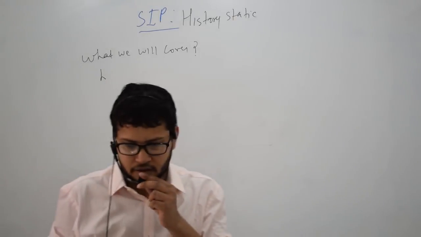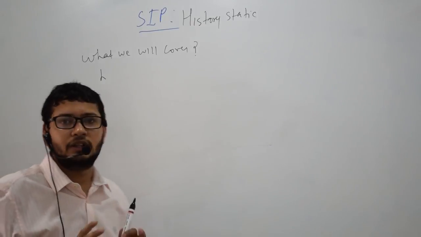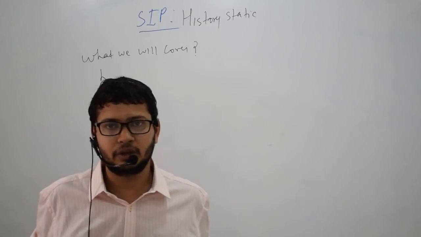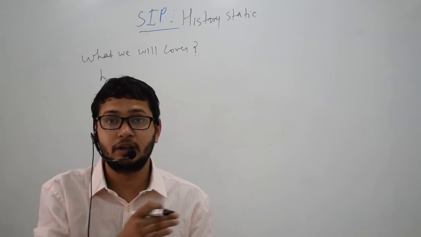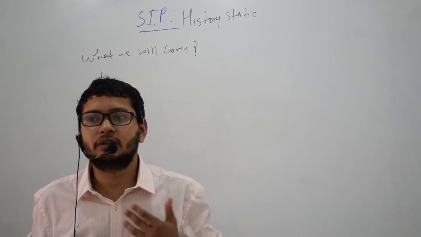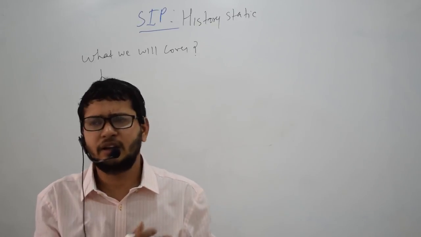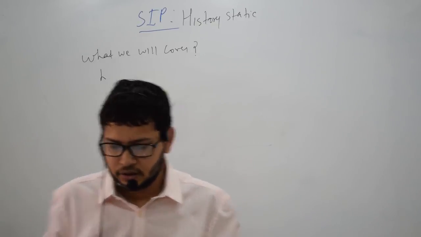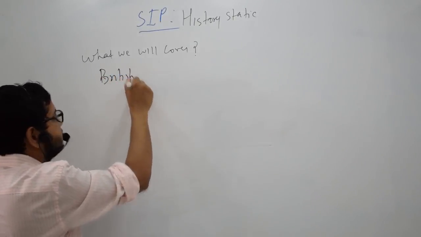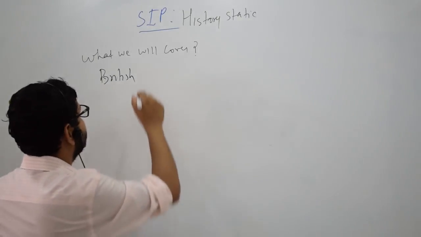The first area where we should focus is British India. I would say there are two kinds of topics. One are very important topics where the questions are being asked, and after this I will tell you areas which you should read very briefly, so you should not waste much time on them. First is the British land revenue system. UPSC has been asking questions on Permanent Settlement, Ryotwari, Mahalwari.